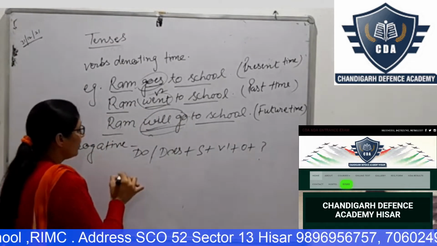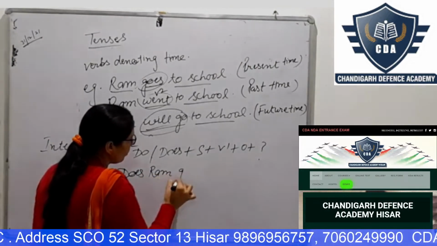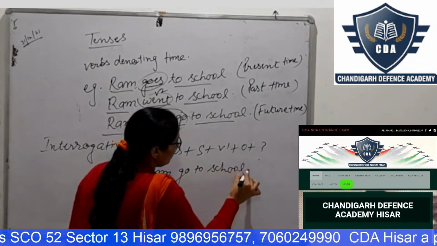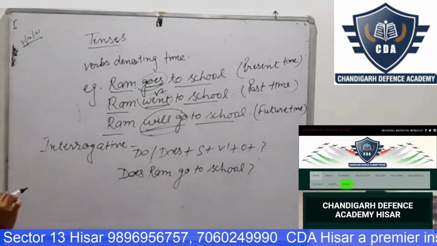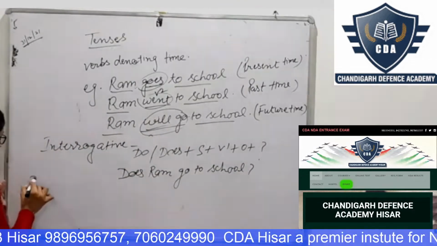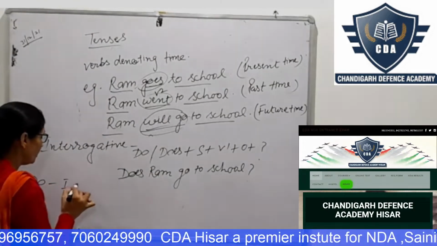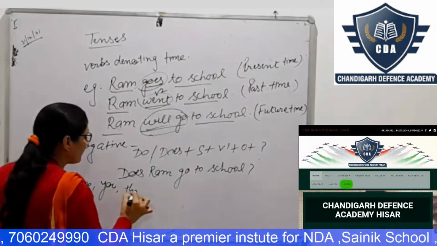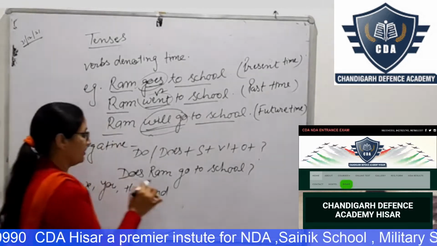Okay? Does Ram go to school? Where we are using do? Do with I, we, you, they, and any plural subject.